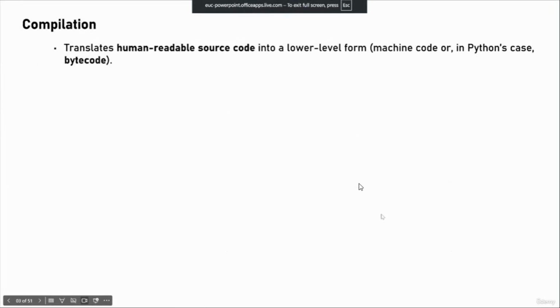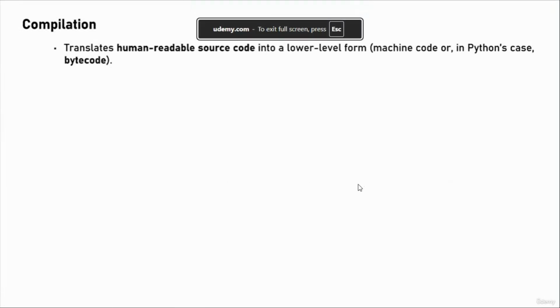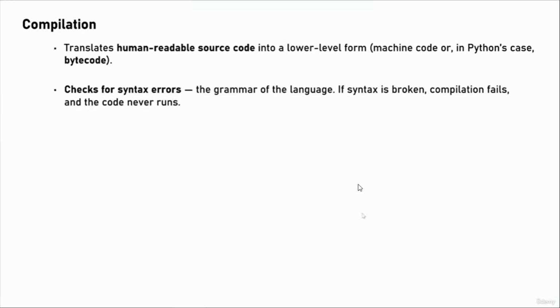Compilation translates human-readable source code into a lower level form, which is machine code, or in Python's case, we call it bytecode. It also checks for syntax errors, so the grammar of the language. If syntax is broken, compilation fails, and the code never runs. Interpretation is a bit different.